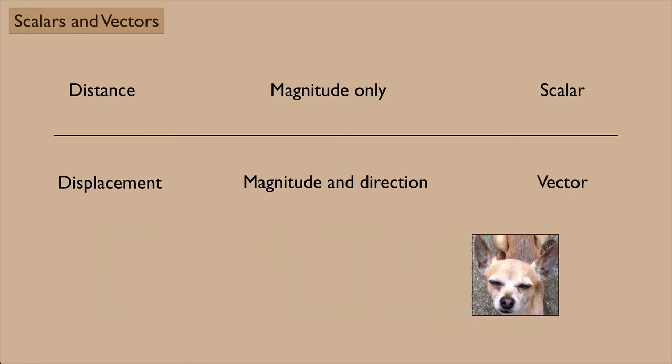So when Chikizy went from one place to another, there were two ways to describe his motion. We could talk about the distance that he traveled, that would be a scalar, or we could talk about his displacement, which was his final position minus his initial position, and we had to include a direction.